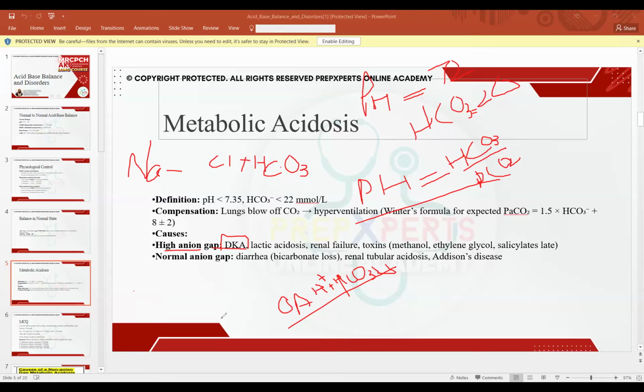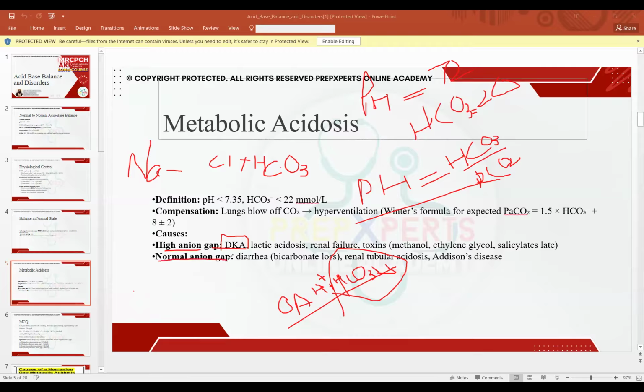And then what else that you see in this particular child is the kind of breathing this child has. We call it ketone fruity breath, but it is a deep breathing. What is happening is that whenever the bicarb is decreasing, the body is compensating by washing out the CO2 inside the body. So this is a compensatory mechanism. So that is what causes high anion gap.